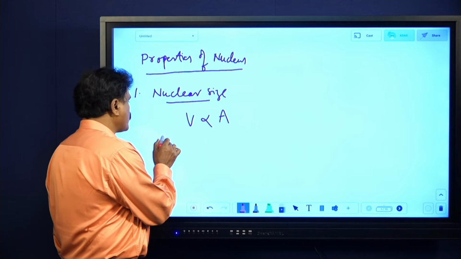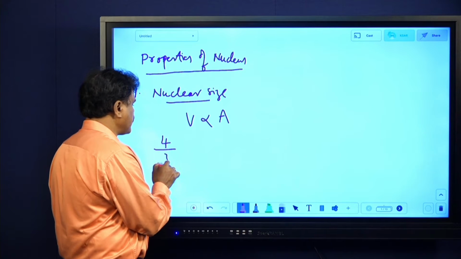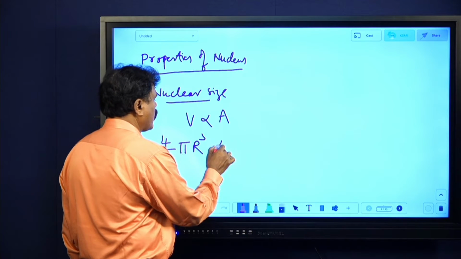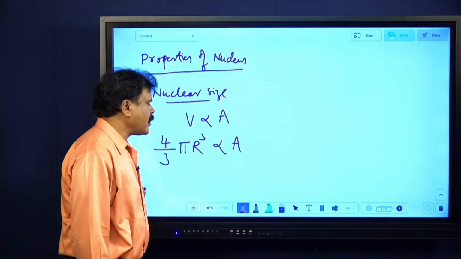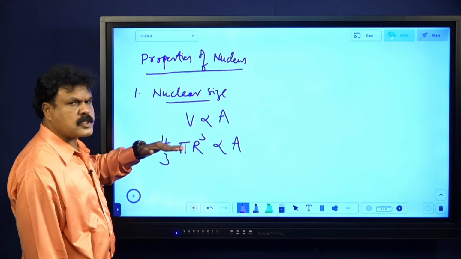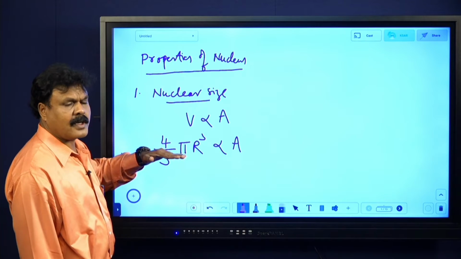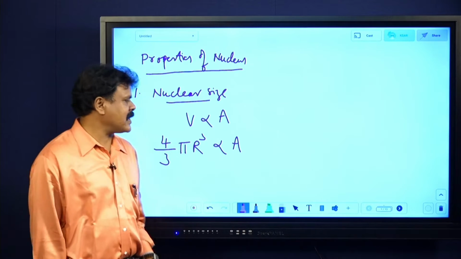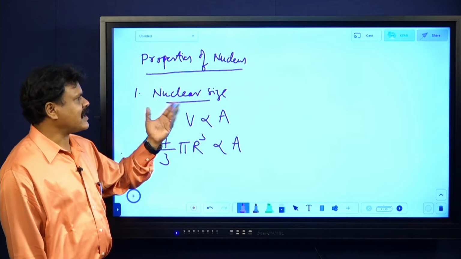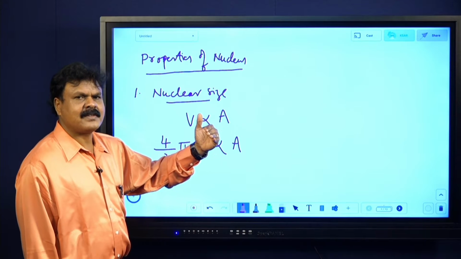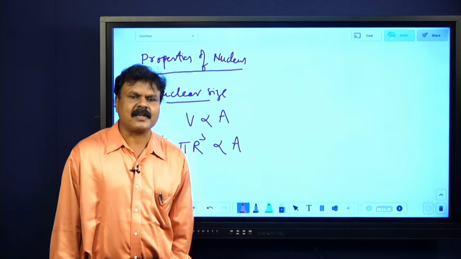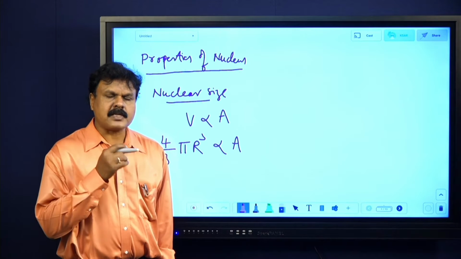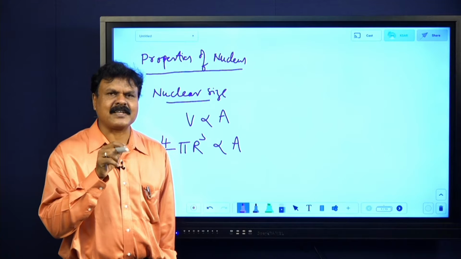Now, by assuming the nucleus to be a sphere, if I take R as the radius of the nucleus, then 4/3 pi r cube is proportional to A. Try to understand this also. I am saying by assuming the nucleus to be a sphere. What is the meaning of it? Definitely the nucleus is not a sphere. When I say assuming the nucleus to be a sphere, it means the nucleus is not a sphere. Sometimes, considering the earth to be a sphere, what is the meaning? Earth is not a sphere. If the earth is a sphere, why should I consider it?